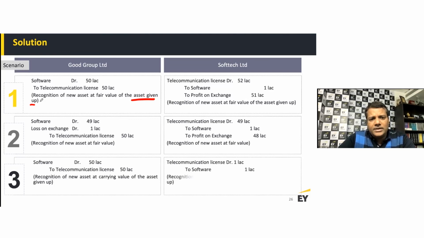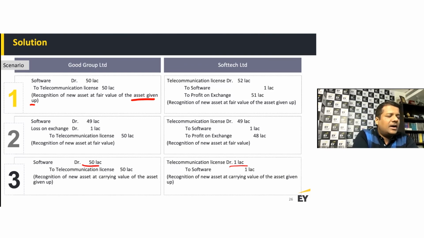But look at this: the same exchange is happening, but the carrying value in one company is very different from the carrying value in the other company. That's the important takeaway. You have to remember the principles. If both assets' fair values are available, then the asset which is given up by the party giving it up is the basis for the accounting entry. If only one is clearly evident, then the answer is simple, and that becomes the fair value for accounting.